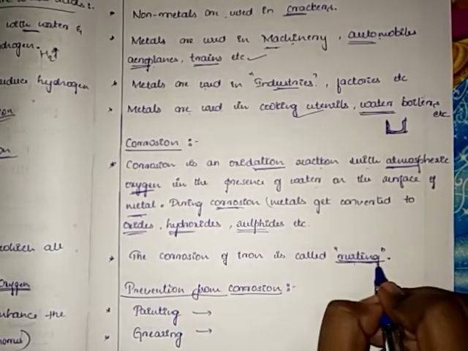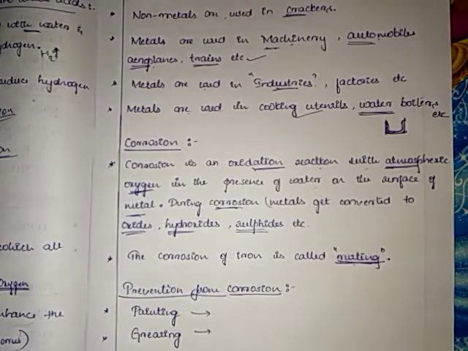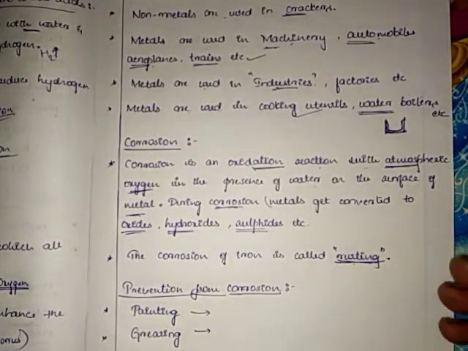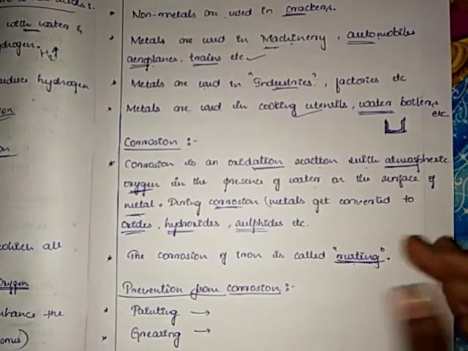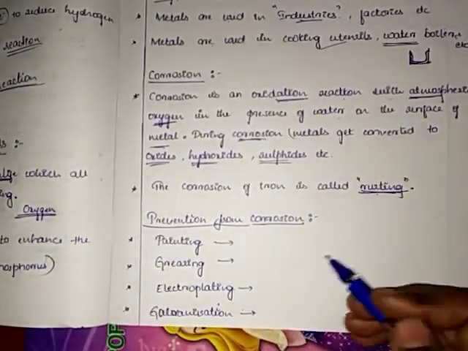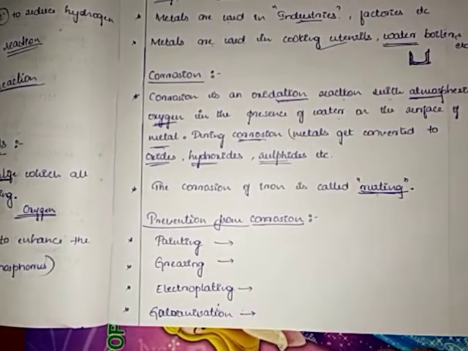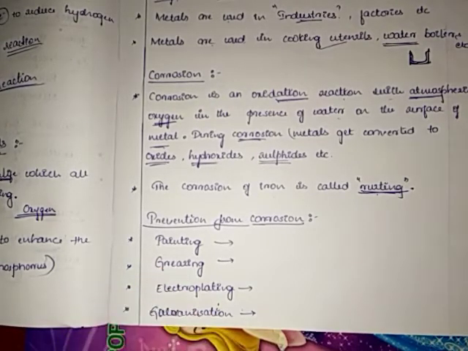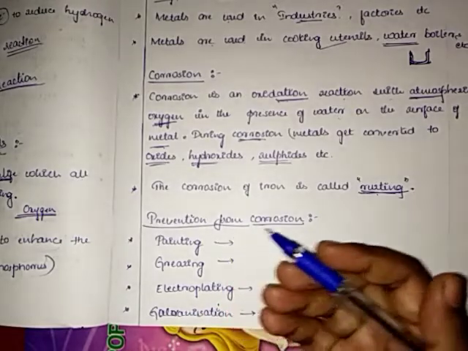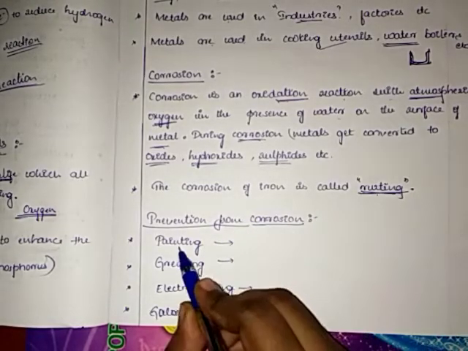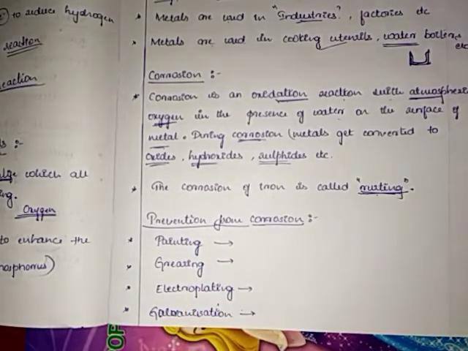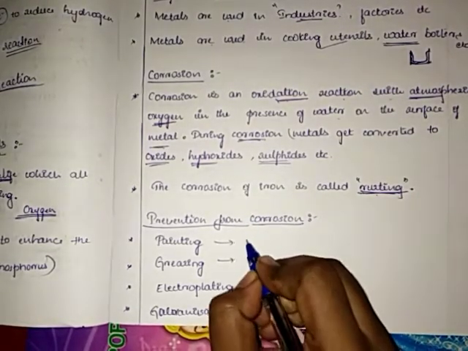So it rusts, children. So metals get rusted, isn't it? So the corrosion of iron is called rusting. Okay. So we need to overcome that, isn't it? We need to overcome rusting. We should prevent rust, isn't it? So what we do? We do painting. So for example, where do we paint like that? Painting means it is used in railway coaches.